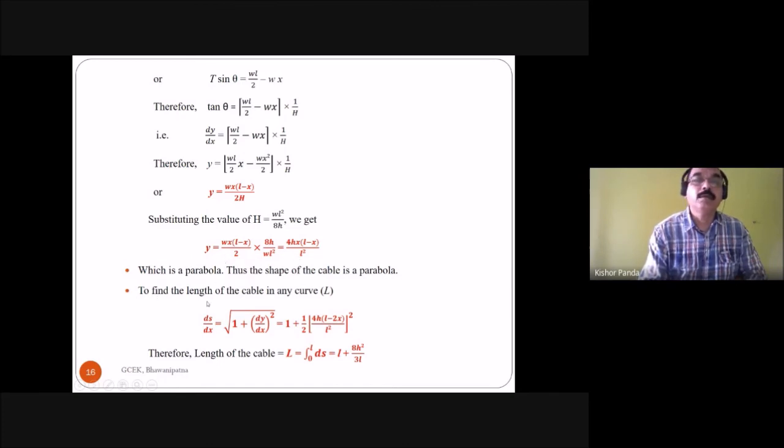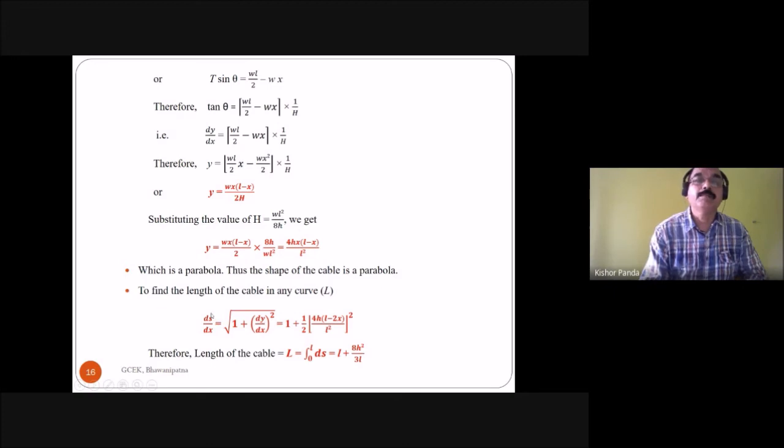Then you can find out the length of the cable. ds by dx is equal to root over of 1 plus dy by dx whole square, is equal to 1 plus half 4h into L minus 2x by L square whole square. Then the length of the cable L is equal to the integration 0 to L of ds, that is equal to L plus 8h square by 3L. You can find out the length from this expression.